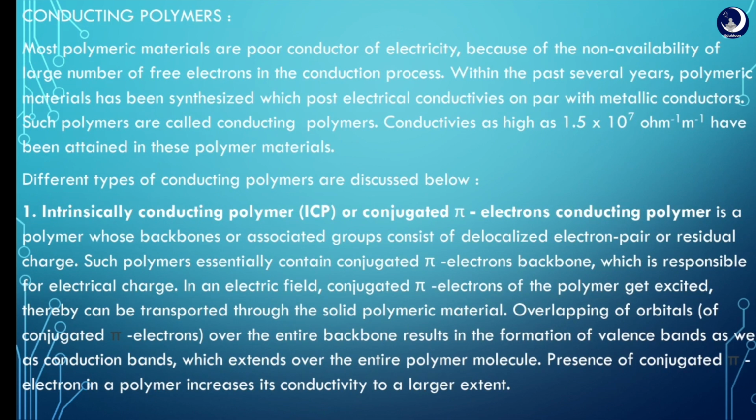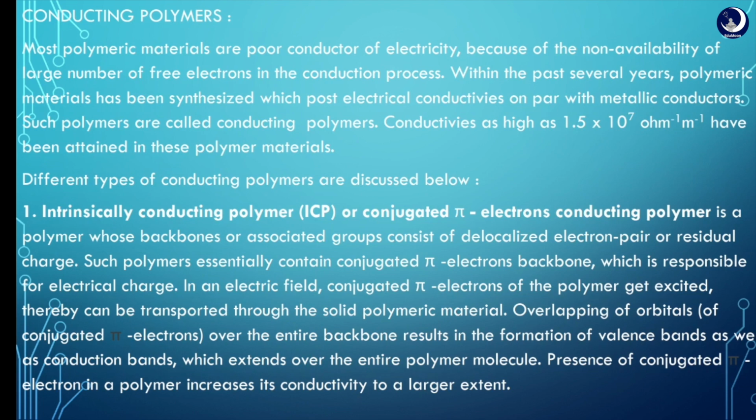Conducting polymers. Polymers generally have low thermal conductivity and low electrical conductivity, but there are some polymers which can conduct electricity to some extent. There are mainly 3 to 4 types of conducting polymers. These are discussed below.